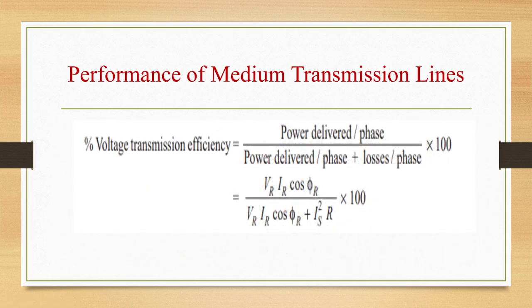Percentage transmission efficiency can be given as power delivered per phase divided by power delivered per phase plus losses per phase, into 100. That is, power delivered per phase is VR IR cos phi R, so the efficiency is VR IR cos phi R divided by VR IR cos phi R plus IS square into R, into 100.